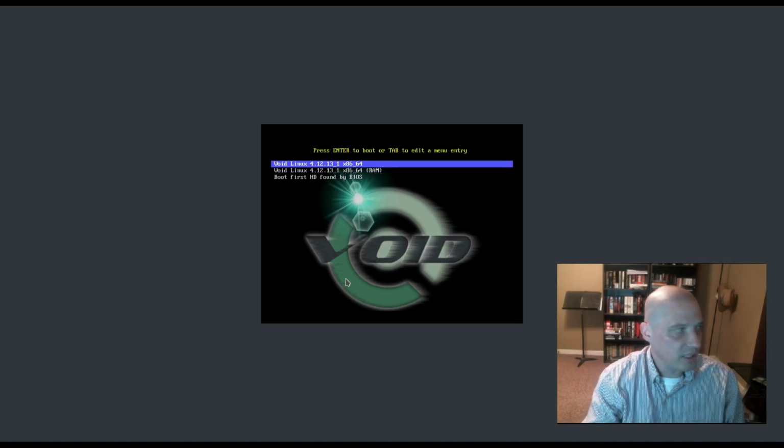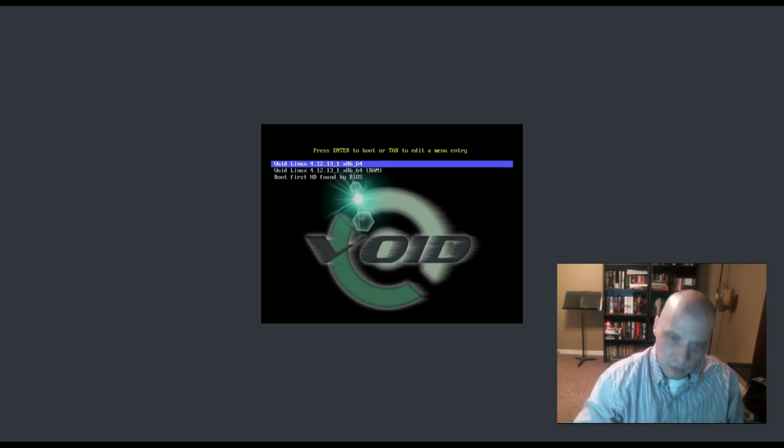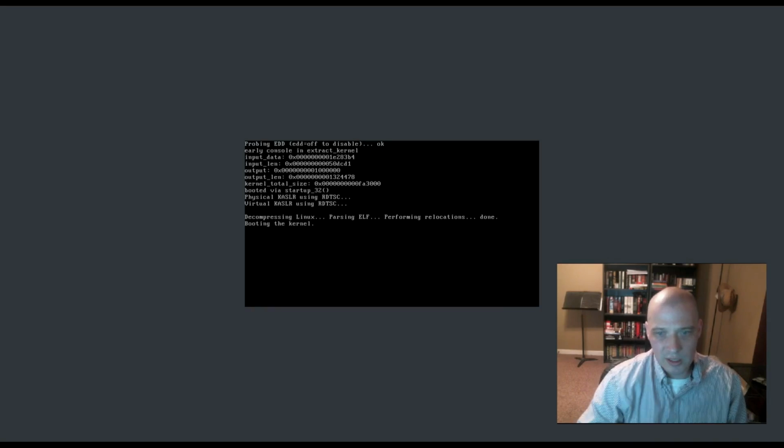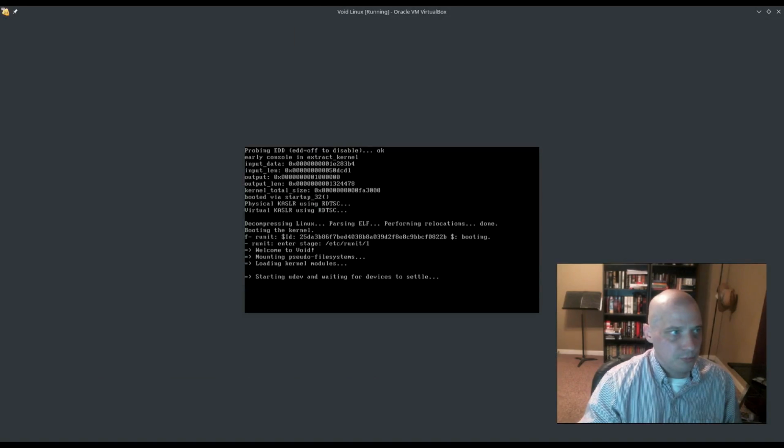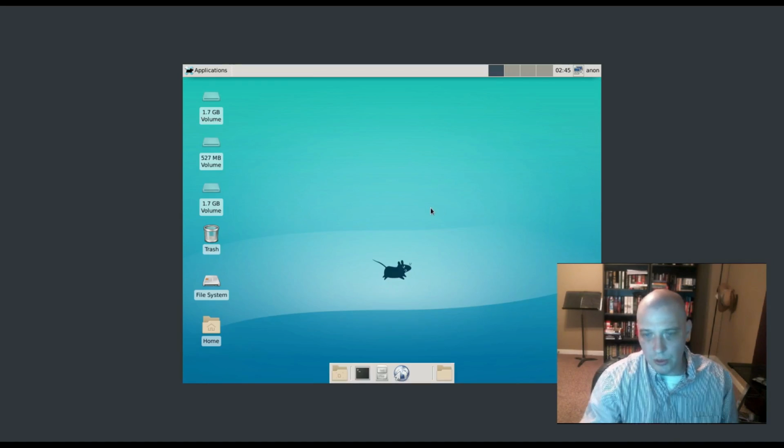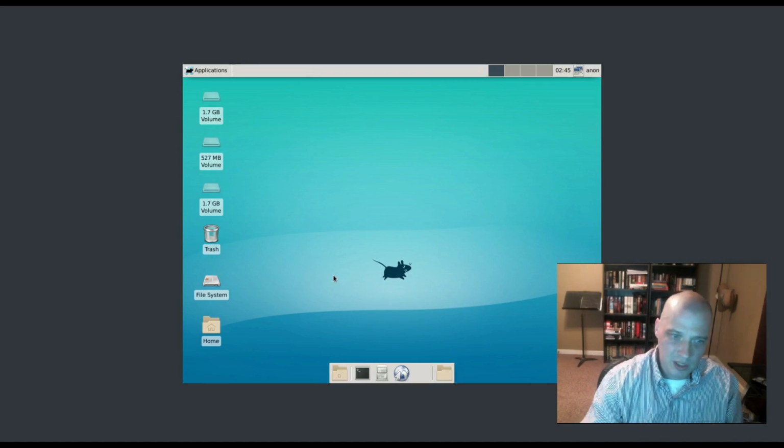Okay, so I downloaded the ISO. I downloaded Void Linux, their Xfce edition. They also had Cinnamon, LXDE, LXQT, Enlightenment, and I think also they had a Mate edition. We're going to go ahead and boot directly into the live environment here. This may take a minute for the ISO to boot up. Alright, so it boots directly into our live desktop environment here. This is the Xfce Desktop environment, of course.